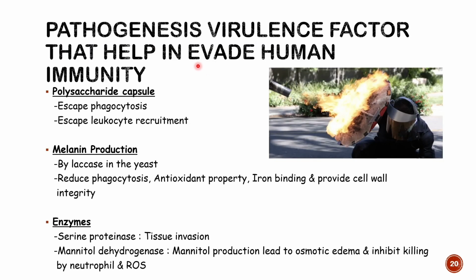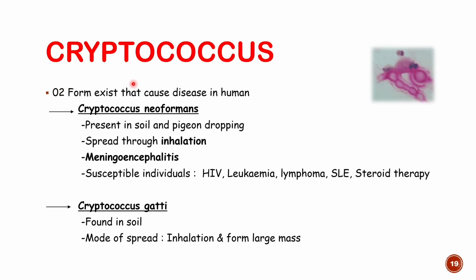Alright. Now, what is the pathogenesis or what are the virulence factors in the pathogenesis of Cryptococcus? That will help in evasion of our immunity, how they escape from our immunity. So three main factors are there. The first virulence factor is the polysaccharide capsule. Cryptococcus has a very thick capsule. You can see that very thick capsule here. See, this is the capsulated organism. This is the capsulated yeast form, right? They have a thick gelatinous capsule.